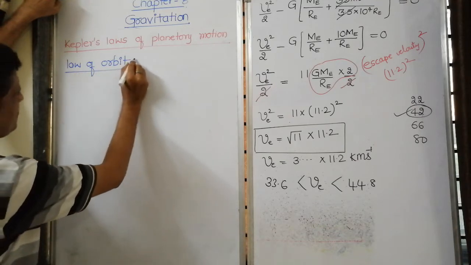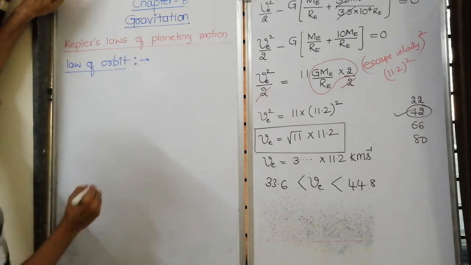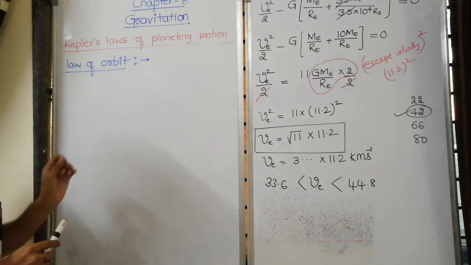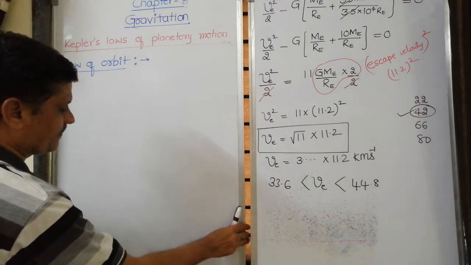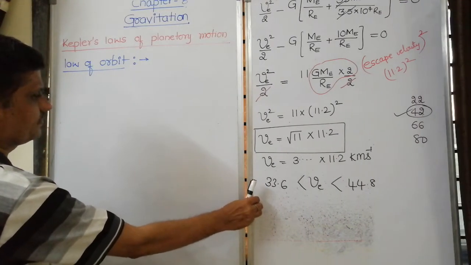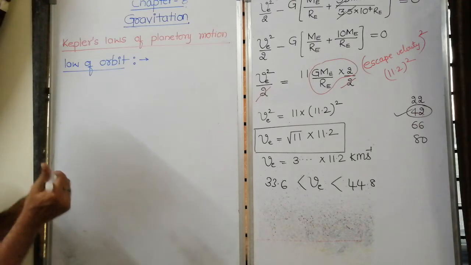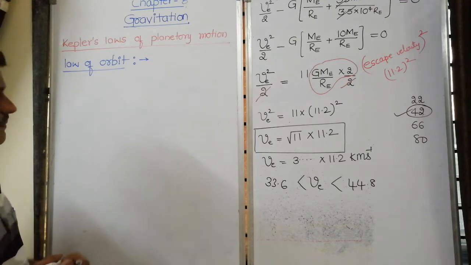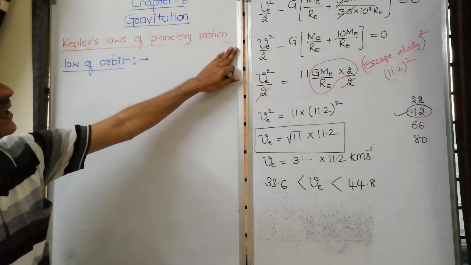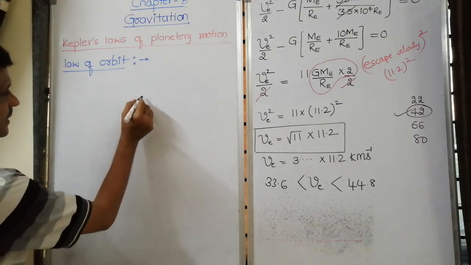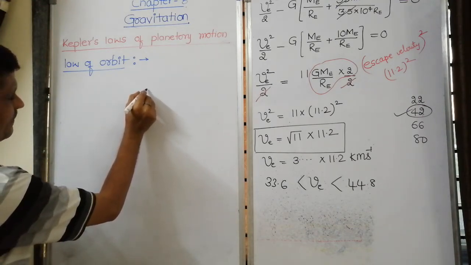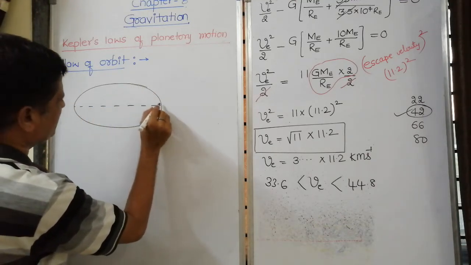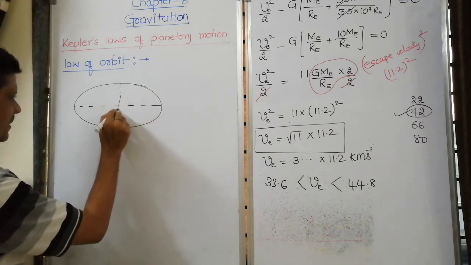Law of orbit, it is also called the first law. I am not going into detail of this, directly I am moving to the points which are required for NEET or JEE. See what Kepler's first law says: all planets move around the sun in elliptical orbits with the sun at one of the foci. According to this law, the shape of the orbit around the sun is elliptical.